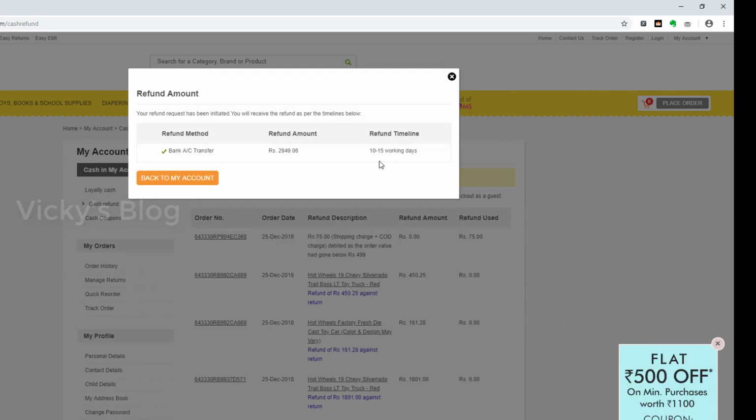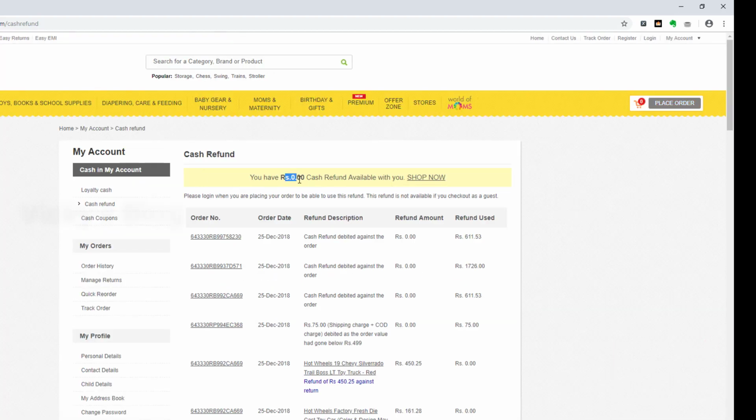Okay. Your refund has been initiated. You will receive the funds as per the timelines below. See, that's 10 to 15 working days. So back to my account. See, it's 0 now. So no cash in my account.